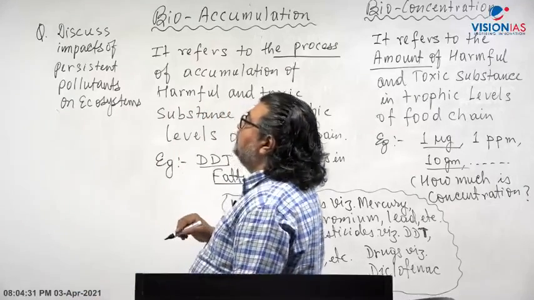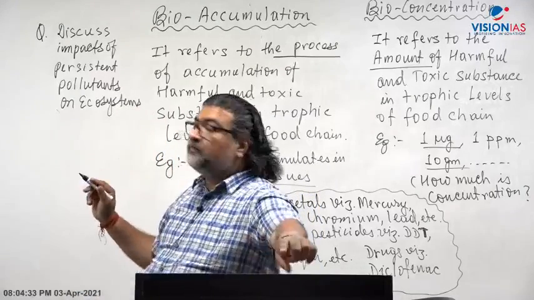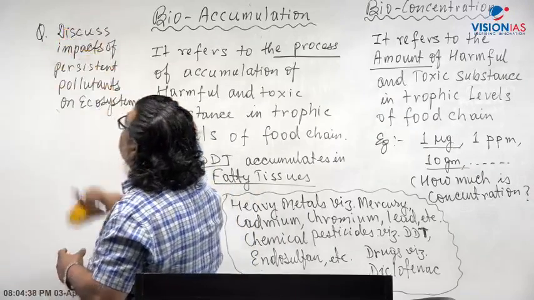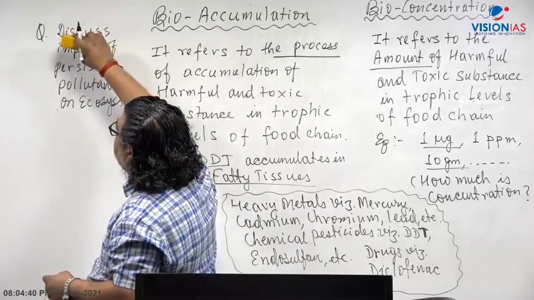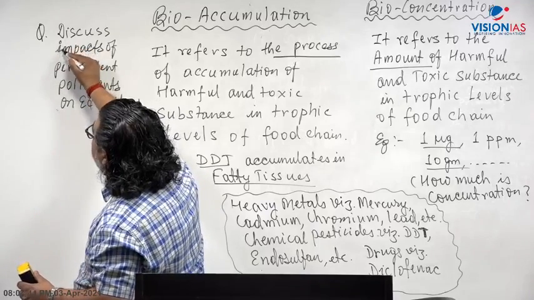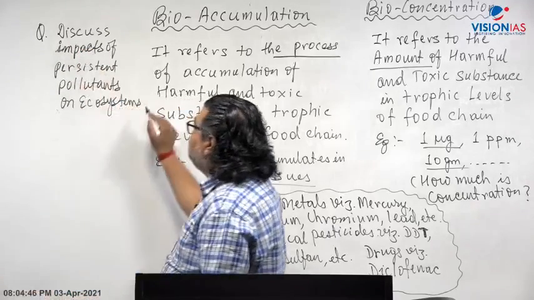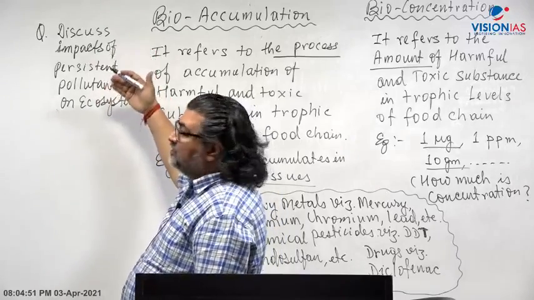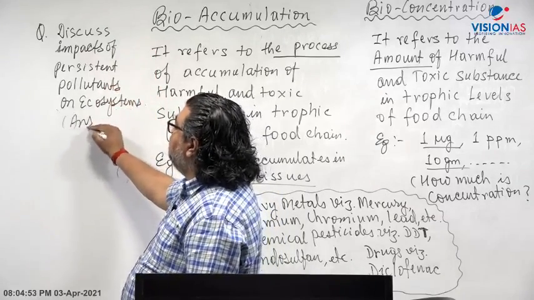What is the question of today's class? Discuss impacts of persistent pollutants on ecosystem. You have to give examples in this question and you have to answer in 150 words.